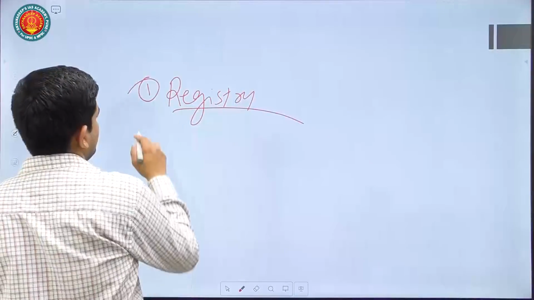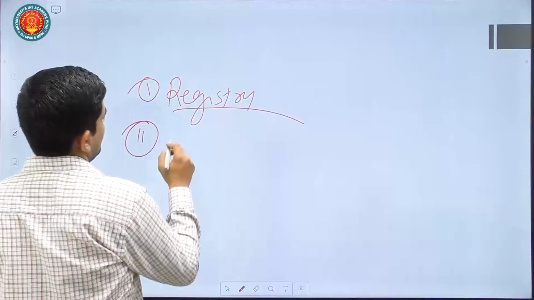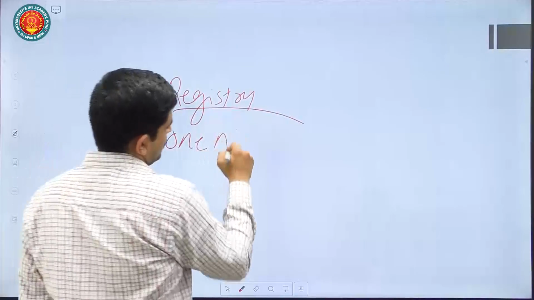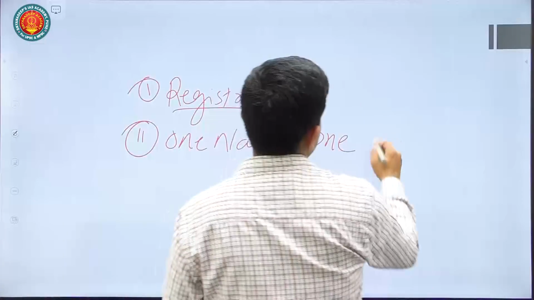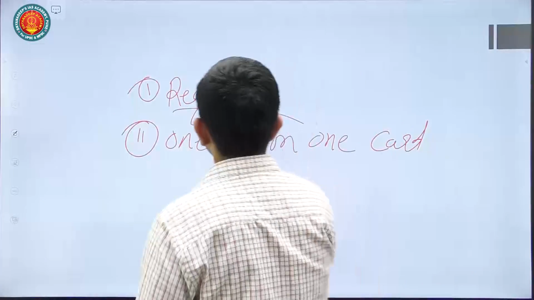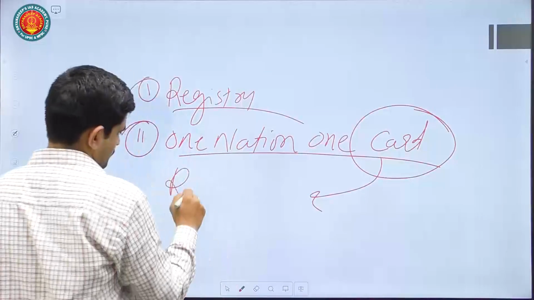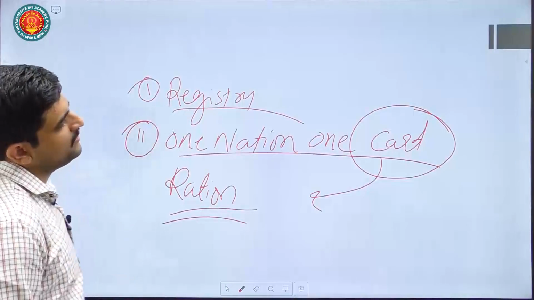Second, you can also talk about what we have started now, that is One Nation One Card. Which card is this? This is the ration card. So this also you can mention.